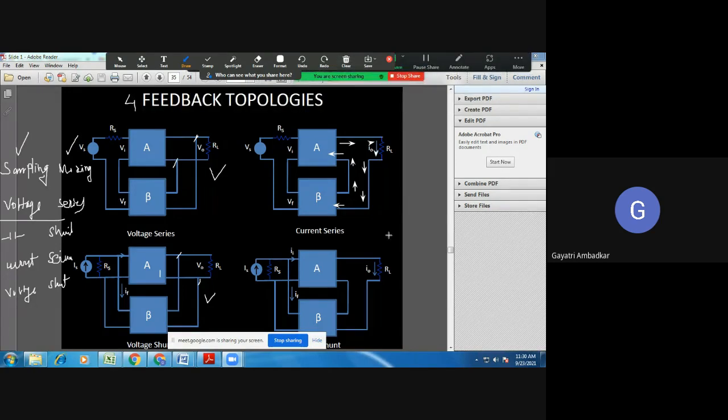Now, the homework I gave you yesterday, you haven't done it, but I want this to be done by today. Draw this 4-block diagram. Everybody will draw these 4-block diagrams.